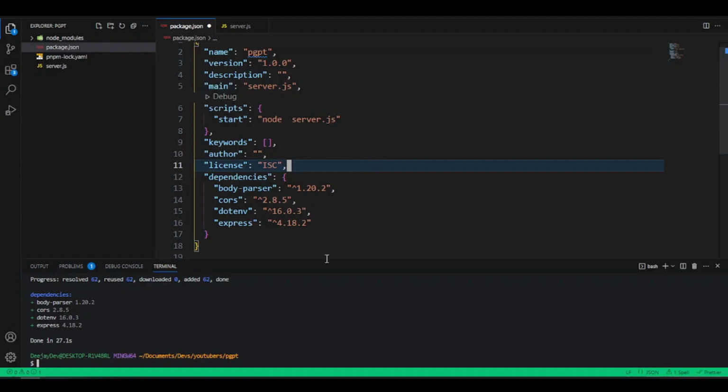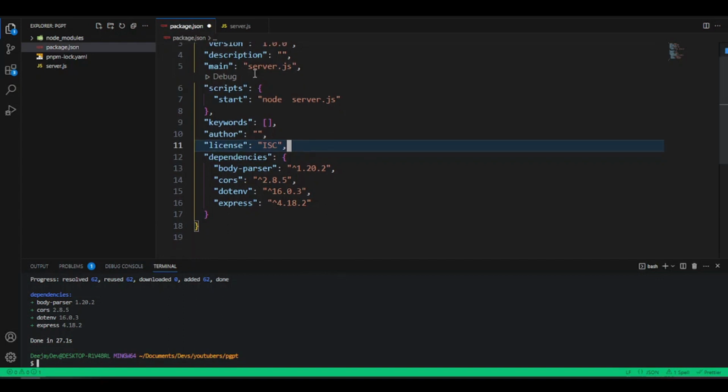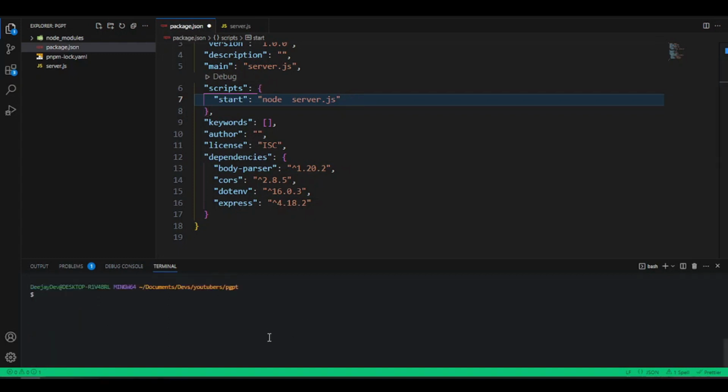OpenAI already has a library they built for us, because we use JavaScript with Node.js to interact with this. Inside the terminal here, we run npm add, and then we just add the package we want, which is openai. Once we press enter, this will install the package for OpenAI.